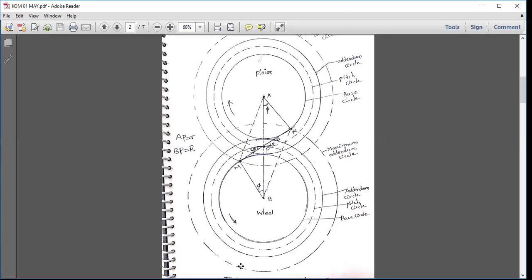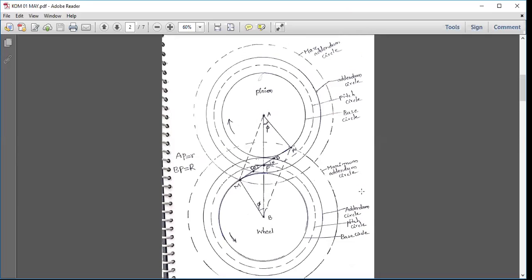Now, in simple terminology, I will let you know what is meant by interference. In order to understand it, let us see the different circles. For the pinion, the dotted circle is known as the pitch circle. And for the pinion, this is the addendum circle, and this is the base circle.